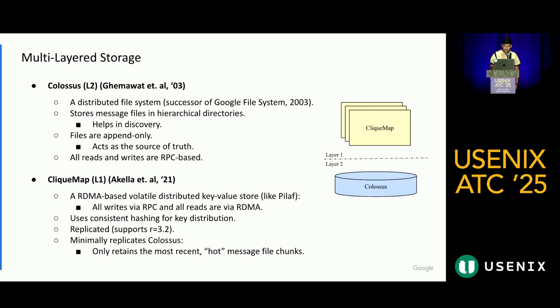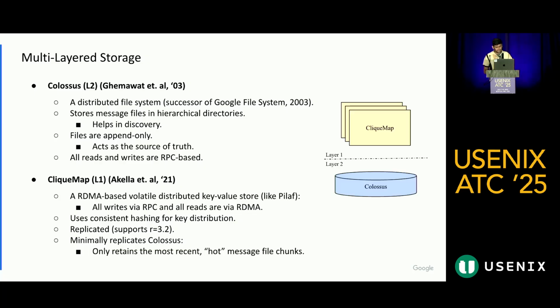In contrast, we also have an L1 layer in which we make use of ClickMap, which is an RDMA based volatile distributed key value store. All writes to the store are via RPC, but all reads are via RDMA. And this is very interesting because most of our traffic, more than 99% of our traffic, is consumer traffic, which can make use of RDMA to read the messages.